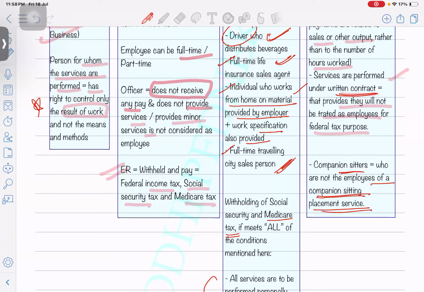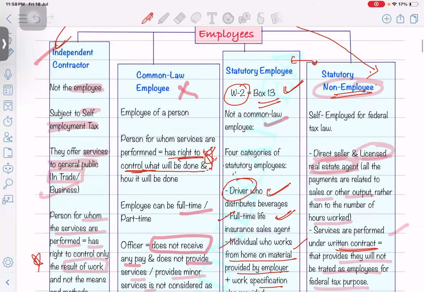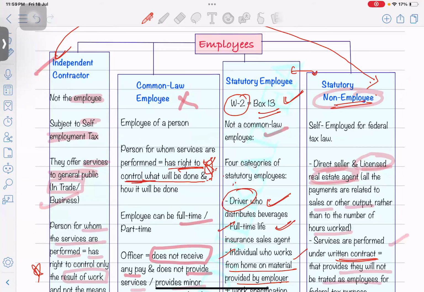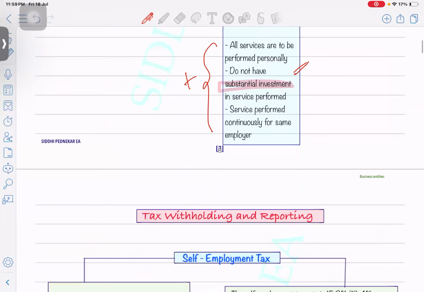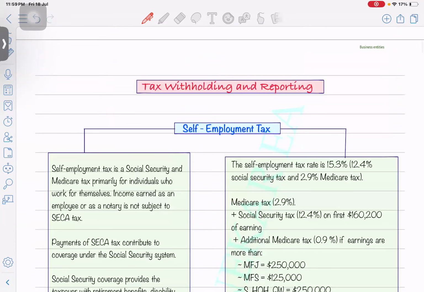Okay, and companion sitters, this is an example, who are not the employee of the companion sitting placement services. For example, company A has hired a whole organization. They are mainly into the placement services, and they are going to interview the new candidates. They are going to complete the onboarding procedure and all on behalf of company A. Okay, so those companion sitters are not the employees of the company. They are not even the independent contractors. They are statutory non-employees.